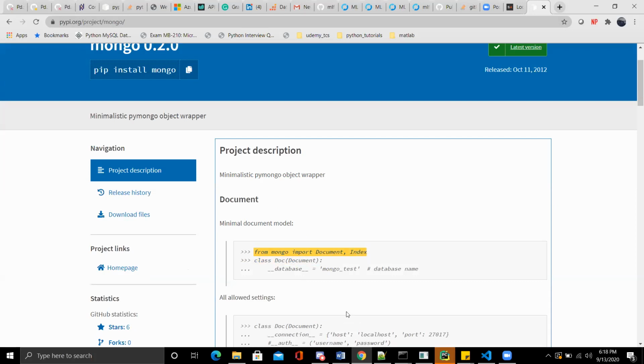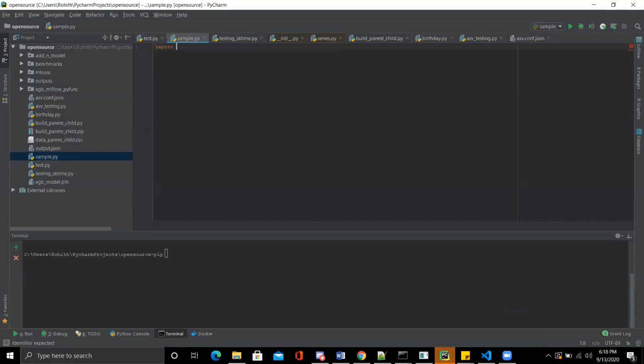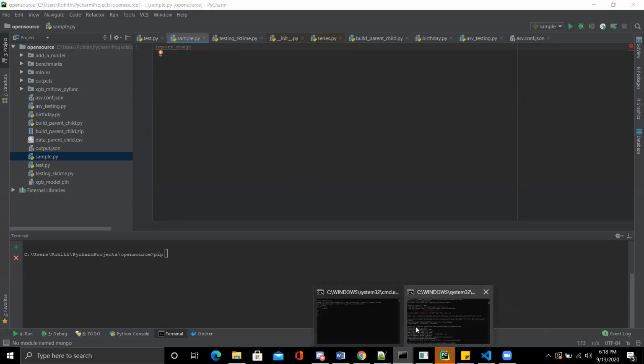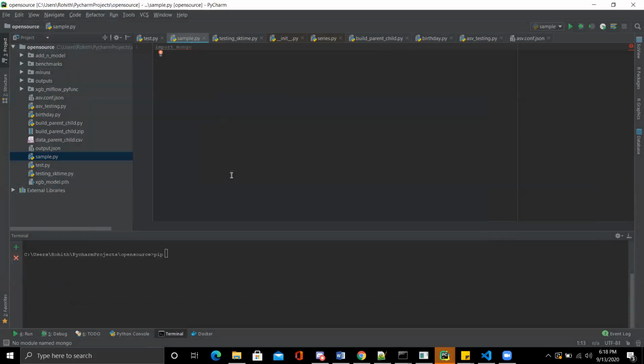Make sense? I'll show you before installing the library. I'll simply do import Mongo. What is the error? It says no module named Mongo. Let's also see it in this environment: import Mongo. It says module not found. It means this library is not found in our local environment. If it's not available, you should try to install it, or check whether you have made a typo in the library name. Now I want to set up this Mongo library in my local environment.